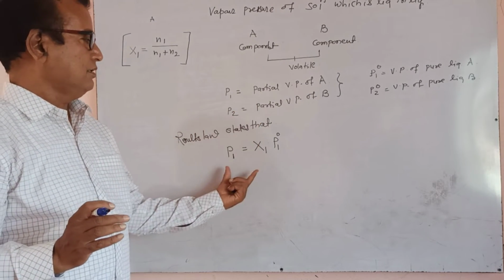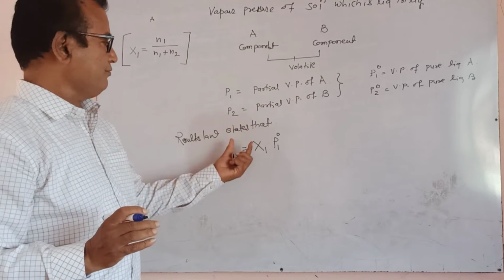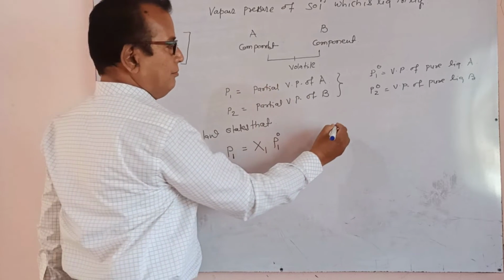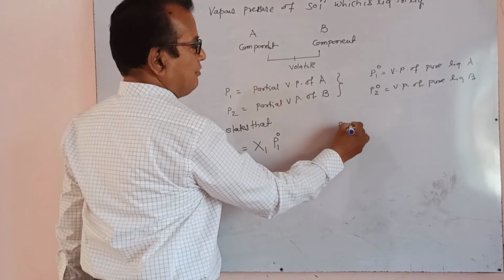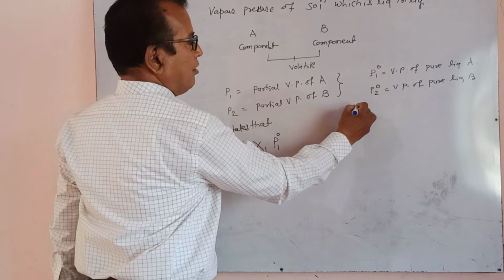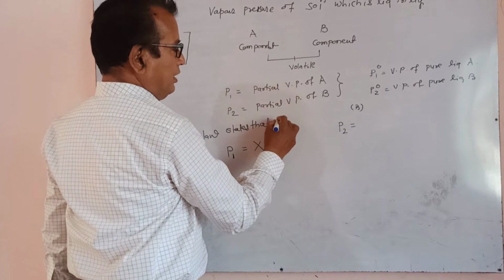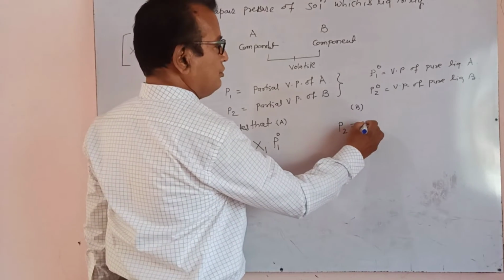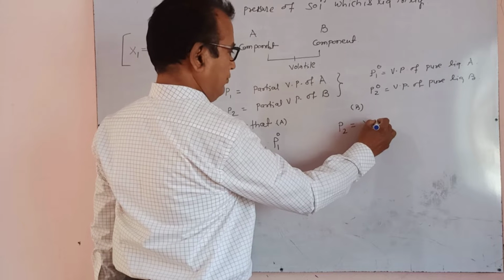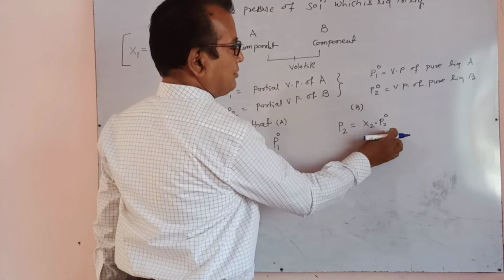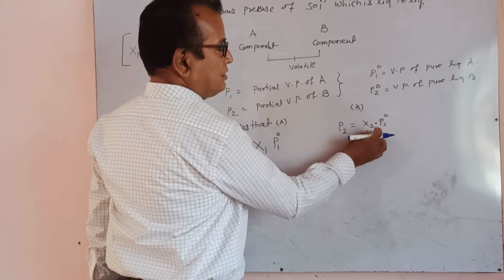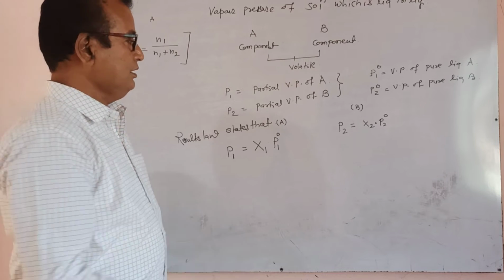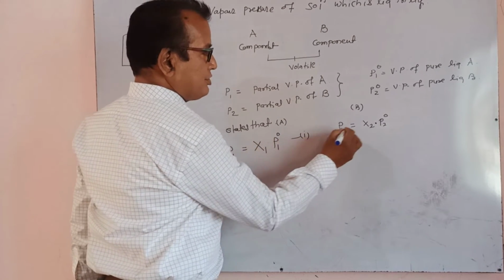It is the equation for Raoult's law. Equation for Raoult's law for this first component, and equation for Raoult's law for second component, that is P2, partial vapor pressure of component B. It is for component A, it is for component B. For this, P2 is equal to x2 into P2 naught. P2 naught is vapor pressure of pure component B. x2 is mole fraction of B. P2 is partial vapor pressure of B. This is equation number 1 and equation number 2.